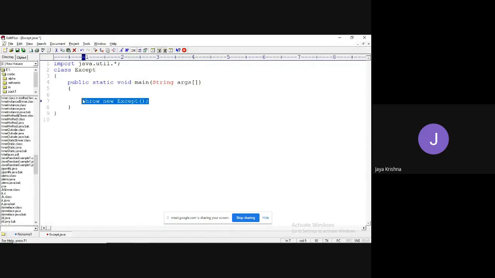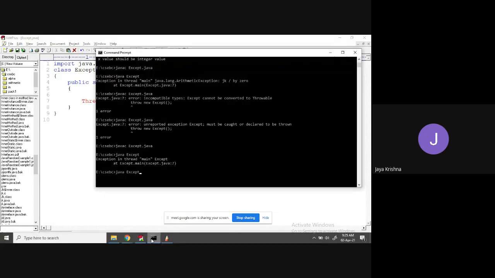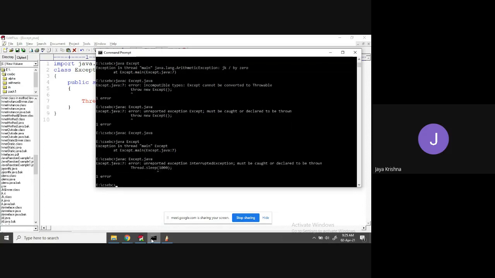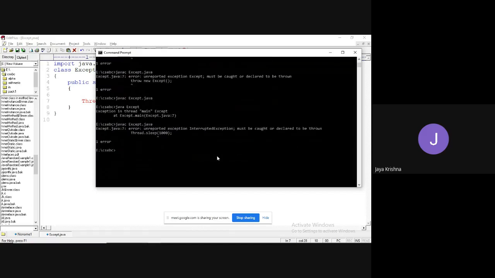I'm going to write Thread.sleep of, then try to compile. It is going to raise a checked exception. You are going to make some kind of mistake in future, so it must be caught. That is the error it is going to show.